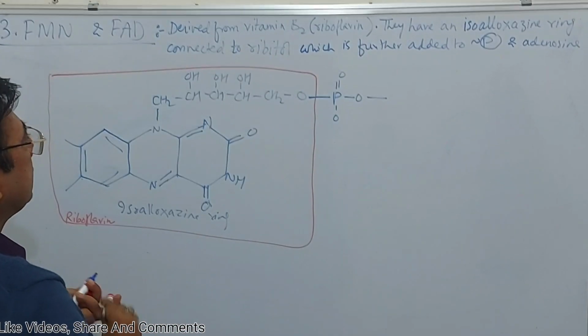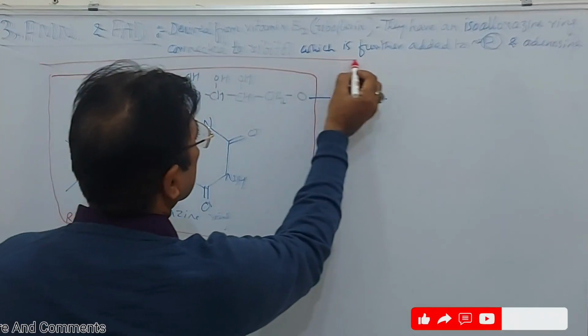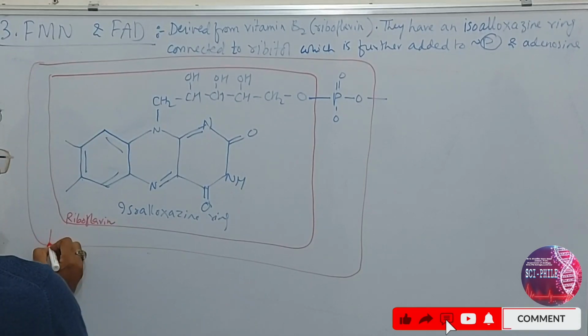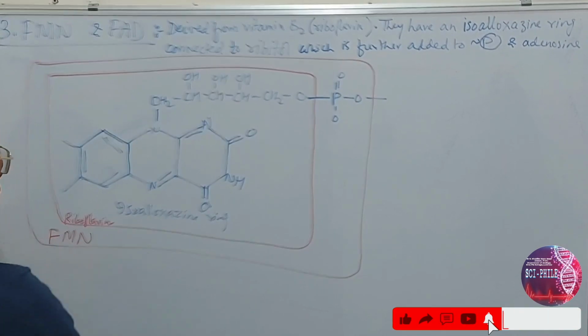Then you add a phosphate, and once you add this phosphate, up to here it becomes FMN.